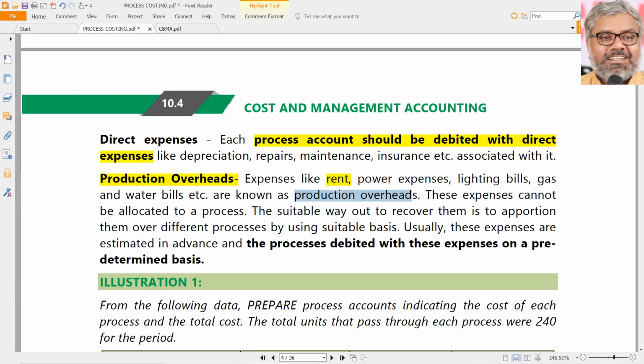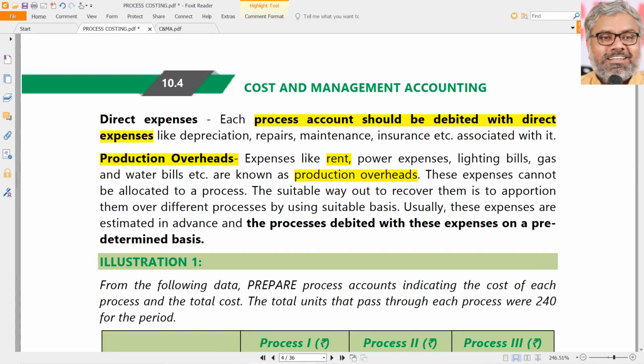These are all production overheads. They are not generally incurred directly in relation to a process. They are generally incurred for all the processes put together as common expenses. So naturally, they cannot be allocated to a process. So what should we do? Depending upon the information that is given in the question, we have to apportion those common production overheads to different processes by using some suitable basis.